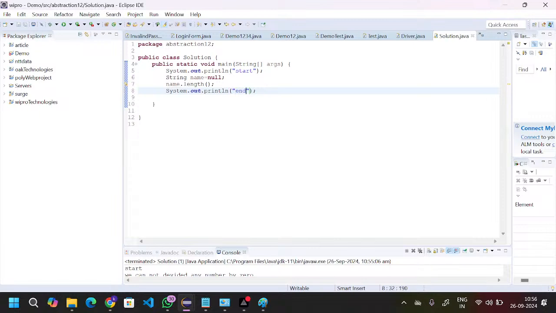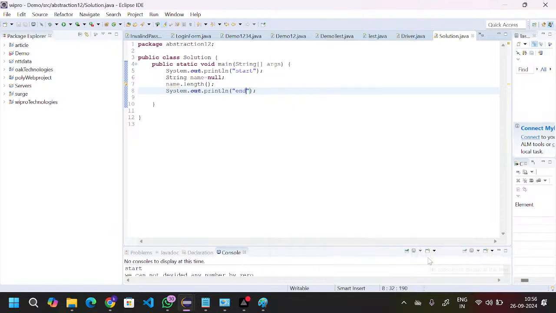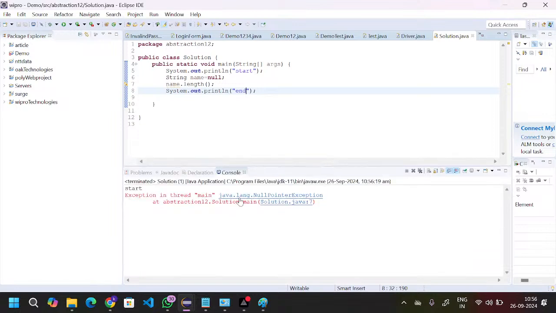Okay, I can save this one, and if I run this one, now you can see the result. What kind of exception is it throwing? It is throwing a null pointer exception.